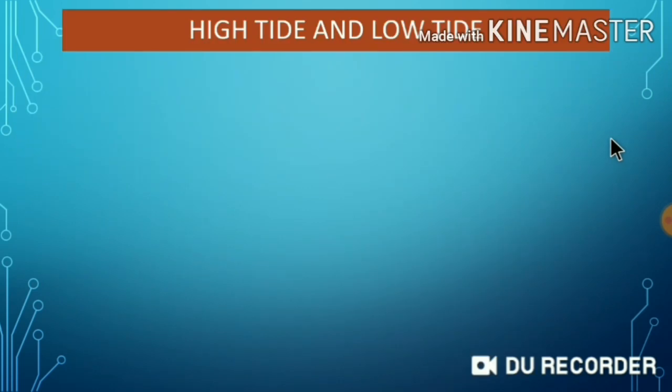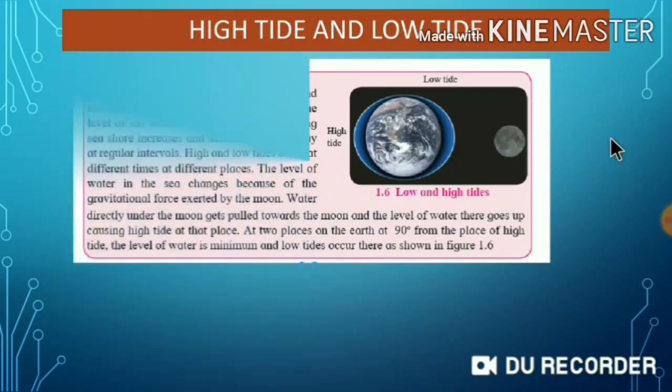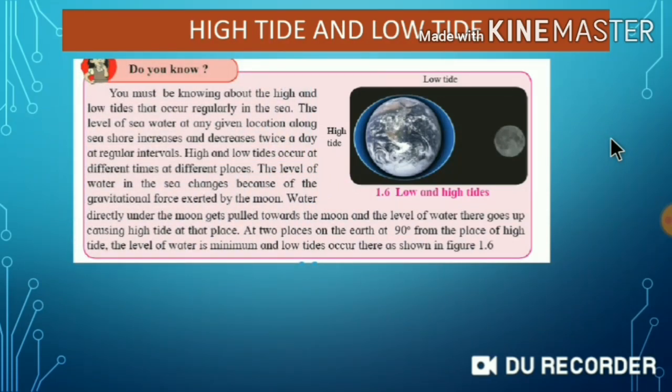Have you heard about high tide and low tide? So let's discuss it. You must know that high tides and low tides occur regularly in the sea. The level of the sea water at any given location along the seashore increases and decreases twice a day, at a regular interval of time. The high tide and the low tide occur at different times at different places. So why does this happen? How do high tide and low tide happen?